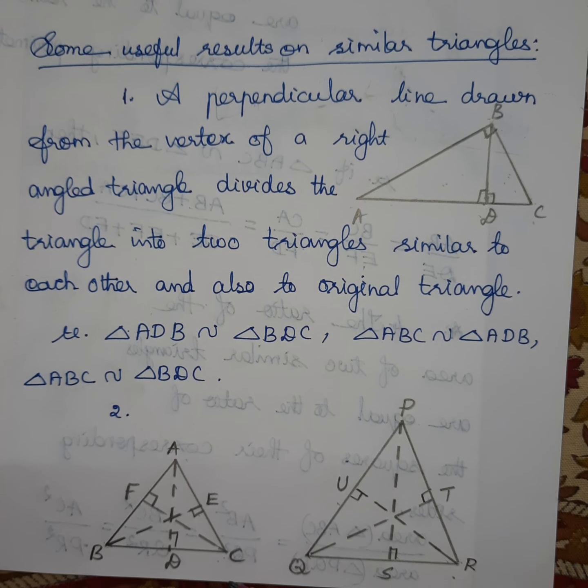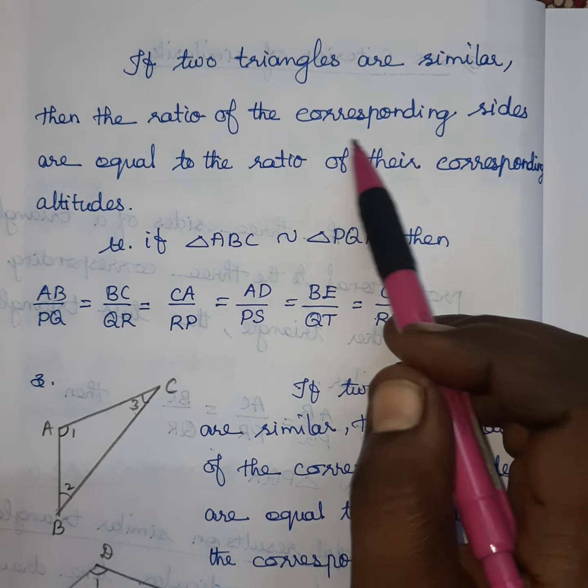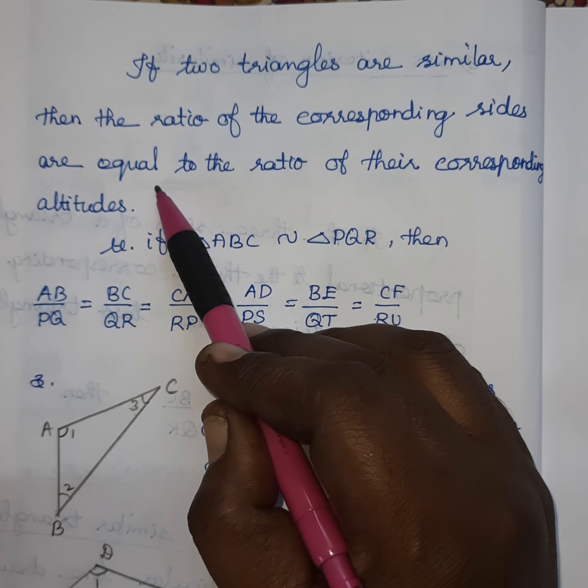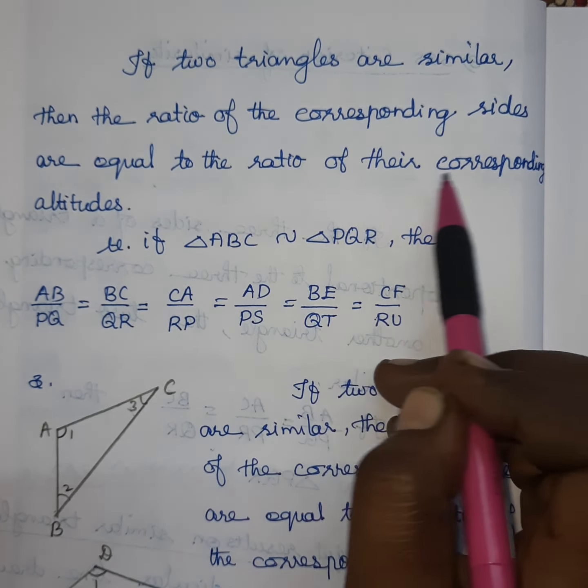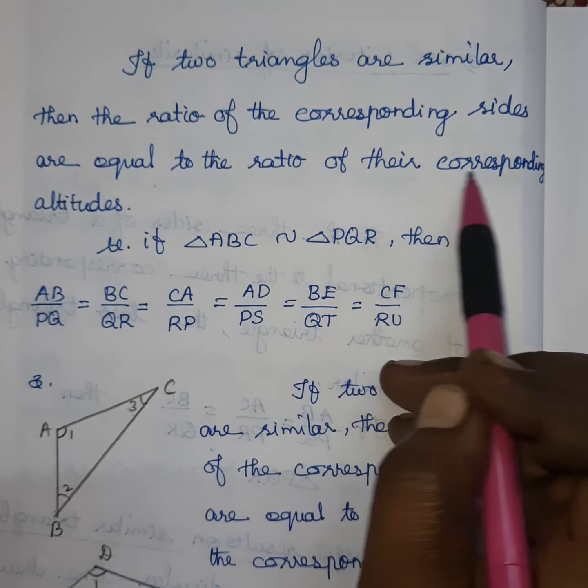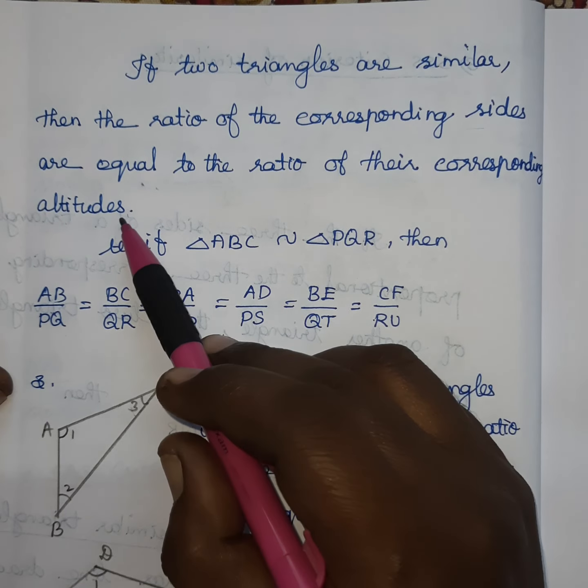If two triangles are similar, then the ratio of corresponding sides is equal to the ratio of their corresponding altitudes. So all the ratios are equal.